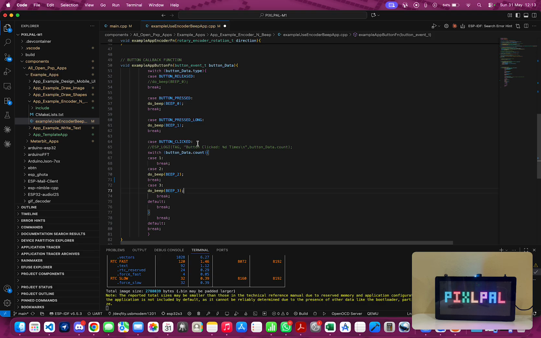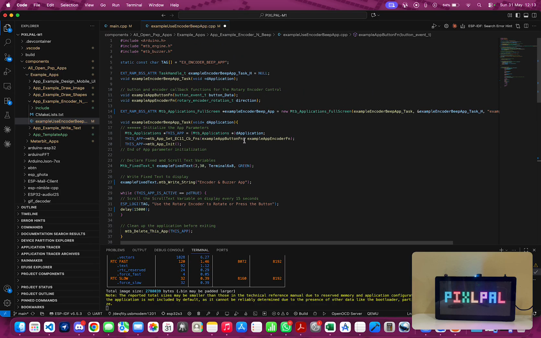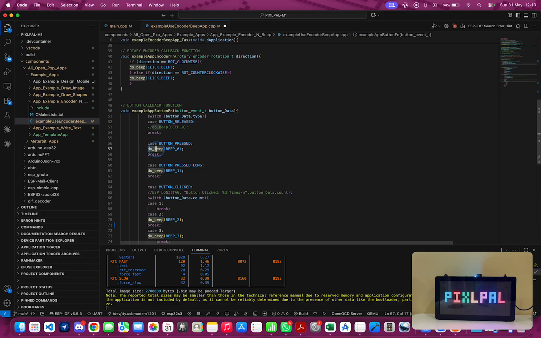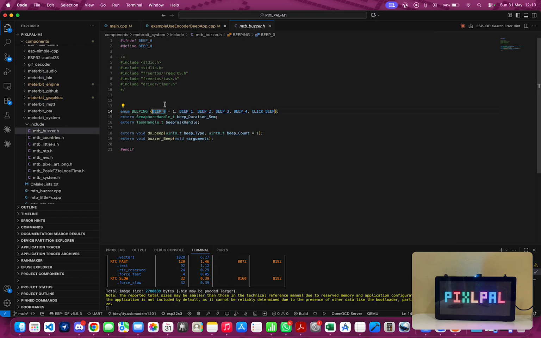Now to make the buzzer of the Pixlpal give off sound, you don't need any special configuration or API. What you simply do is call this do beep function, specifying the type of beep you want given off. This is an enum, a C or C++ enum specifying different types of beep sound you can obtain. I'll go to the definition so you can see those that are available. We have beep 0, beep 1, 2, 3, as well as click beep.